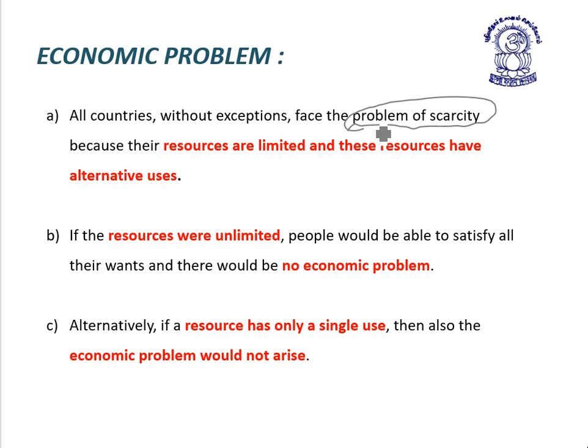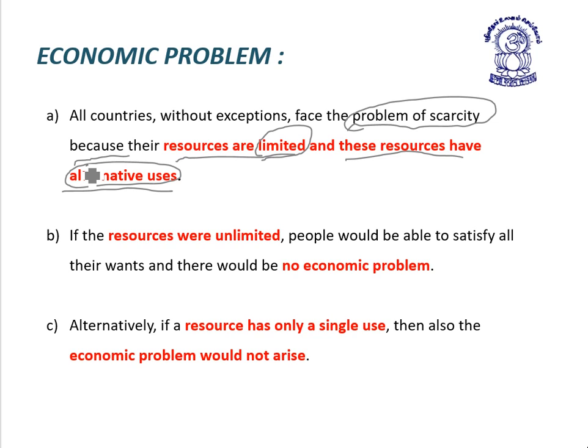Why does the problem of scarcity arise, friends? Because resources are limited and these resources have alternative uses. All the countries without exception face the economic problem, that is problem of scarcity.